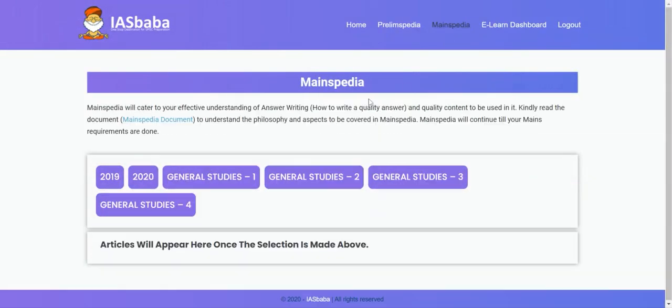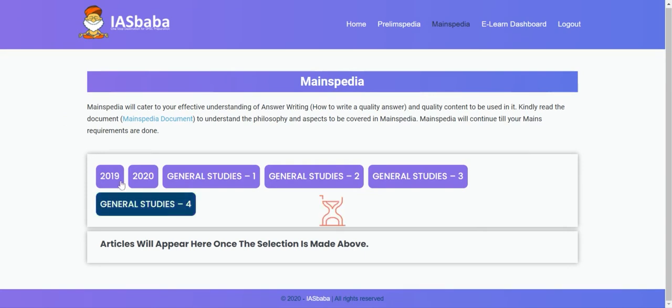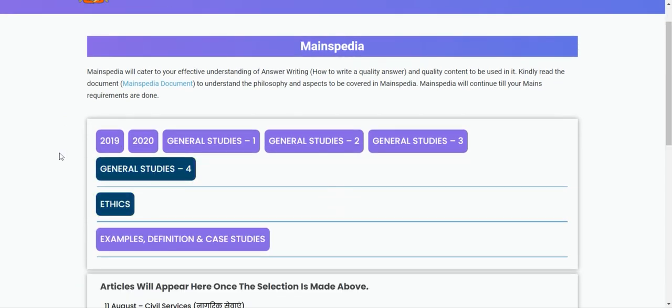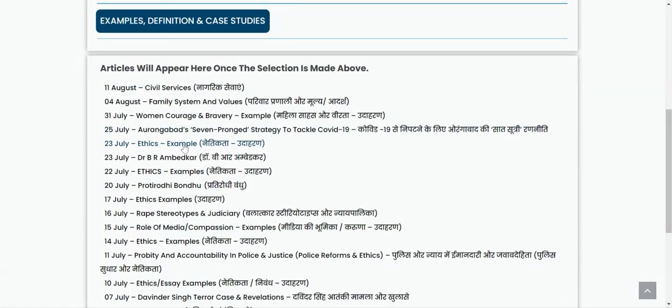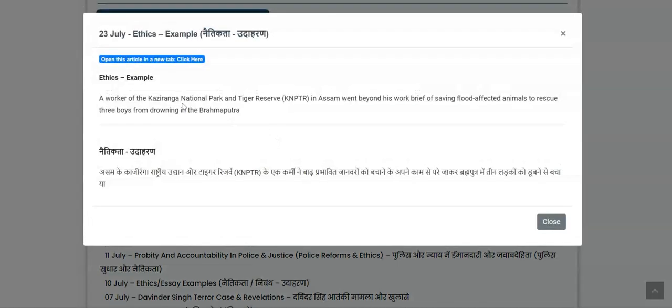Going to Mainspedia, for example, we have GS4 Ethics. You have examples, definition and case studies. This can be accessed here.